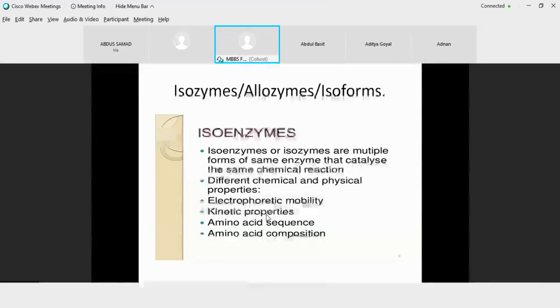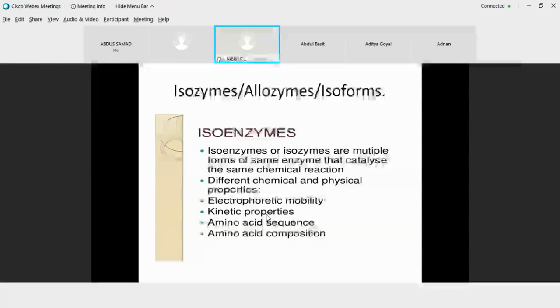And their behavior is different in terms of their electrophoretic mobility, their kinetic properties, and their amino acid sequence as well as composition. Now, isozymes are of three types: true isozymes, allozymes, and isoforms.